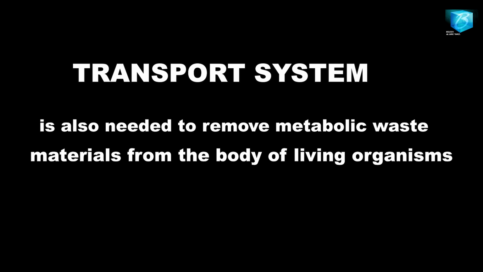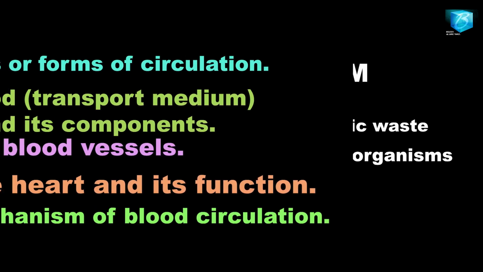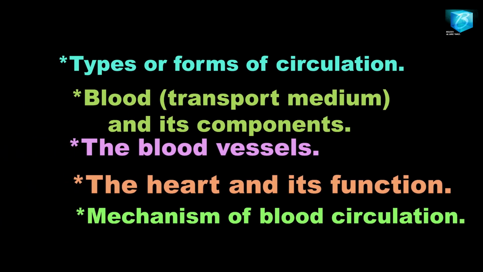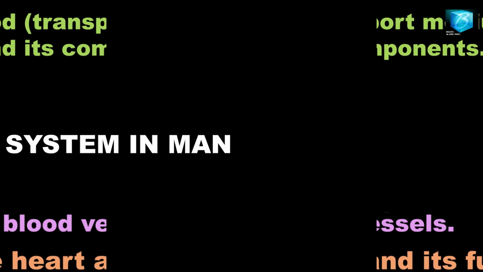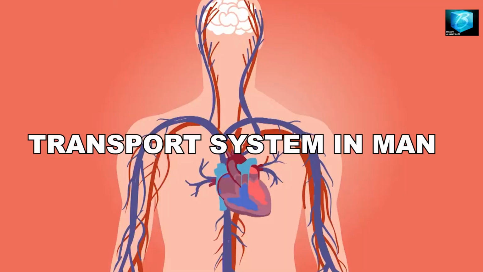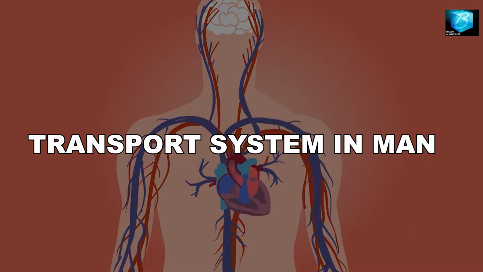Under this topic, we're going to be taking a look at the types of transport system involved in man. We're going to be looking at the transport medium, the blood vessels, the heart, its structure and function, and finally, the mechanism of transportation in man. Let's start with types of circulatory system in man.